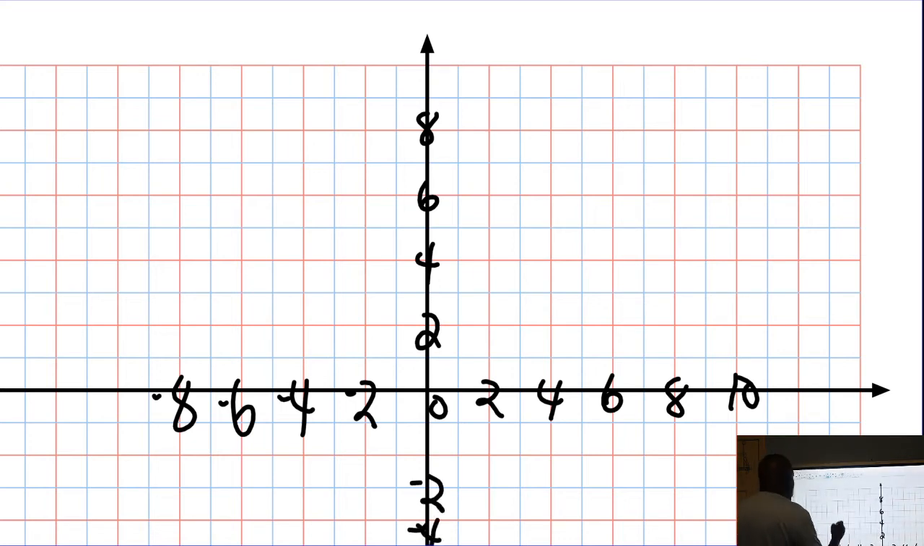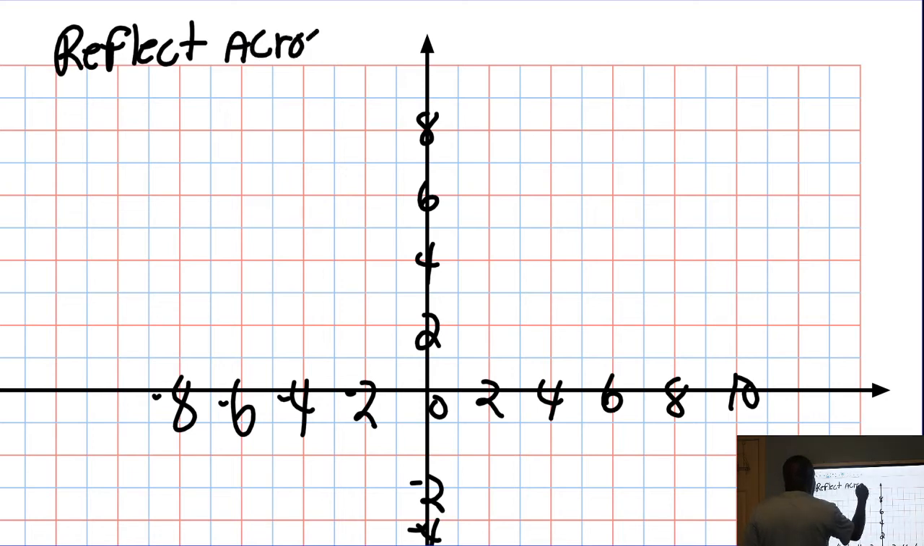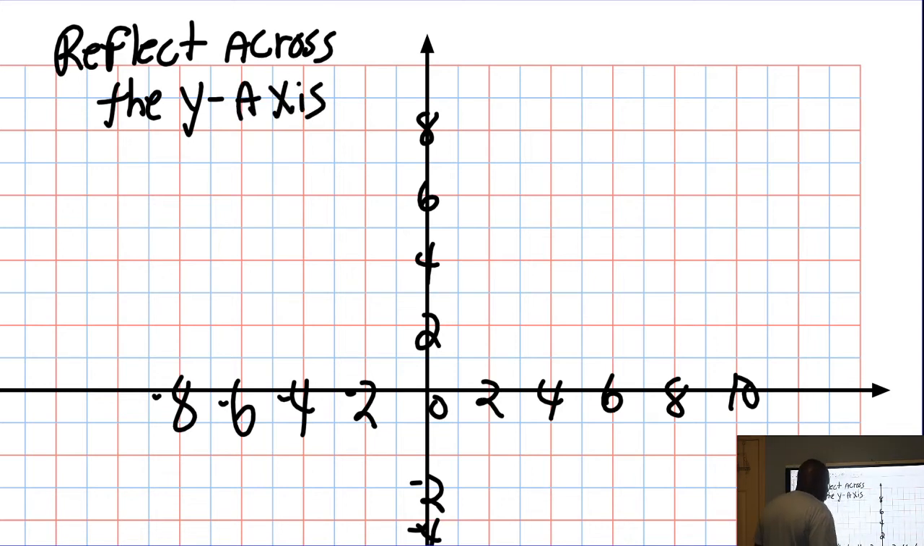Suppose I wanted to, on this graph, reflect across the y-axis. Okay, we're going to do a point right here. Let's do negative 4, 4. This is going to be -4 and 4. I want you to reflect this point right here across the y-axis.